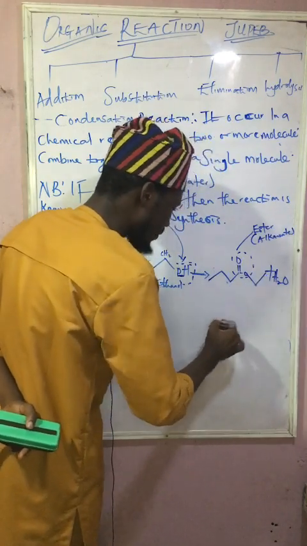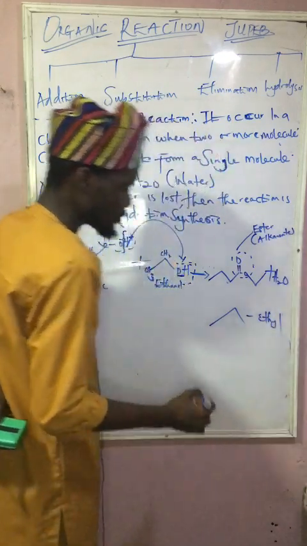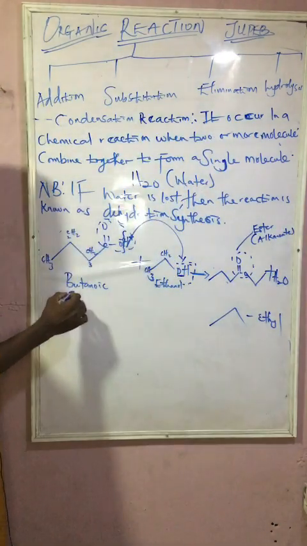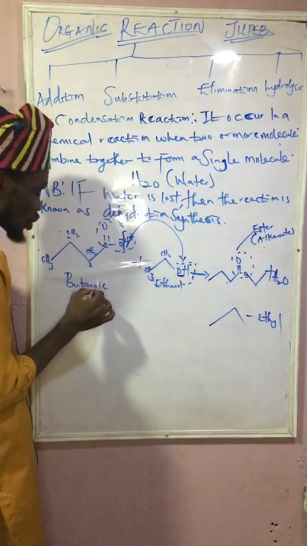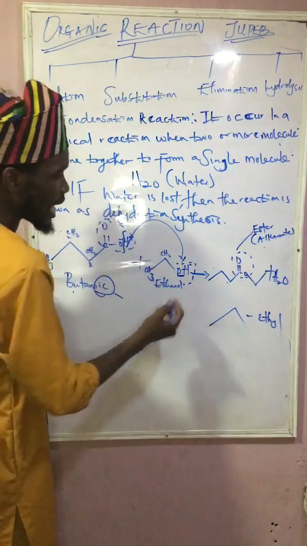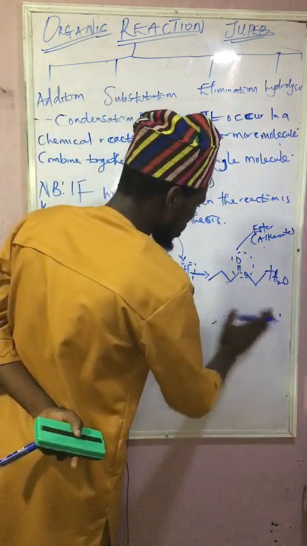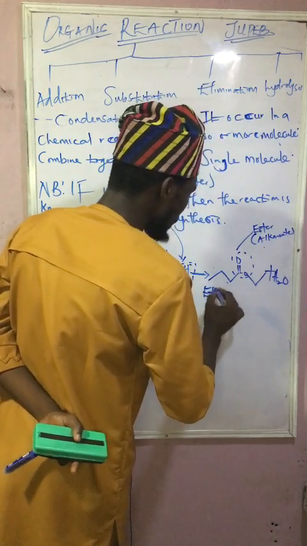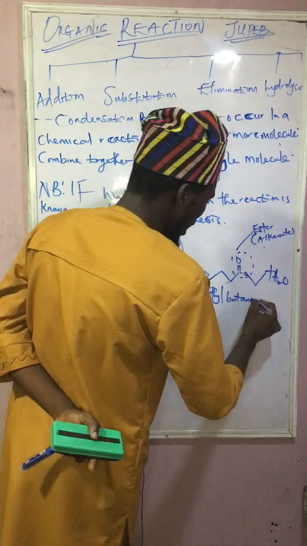This, if you have this, it is called ethyl. This butanoic here, because of these esters here, this oic here will be accepting oate when you go to the product side. So with that, we can say this will be coming first. So we have ethyl butanoate.